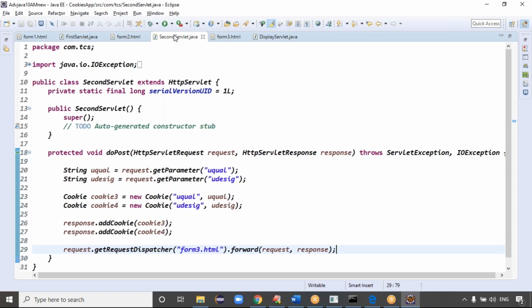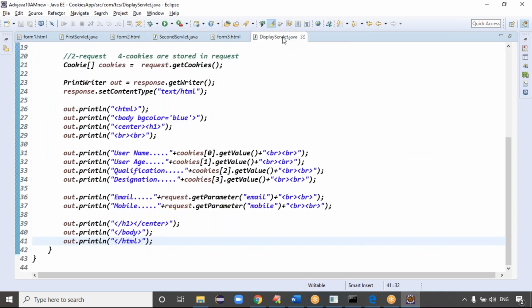When you fill the third form and click on the next button, what happens, guys? The email and mobile come to the server side. Along with this email and mobile, we got the 4 cookies, right? Those 4 cookies come to the server side, and all the 4 cookies under the two form details are stored in which object? Request object, right? So from that request object, I have to get all the cookies, the previous details, using the request.getCookies method.